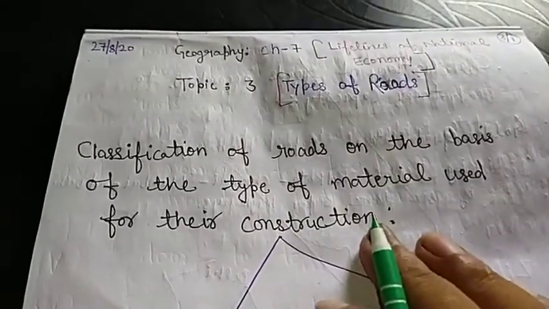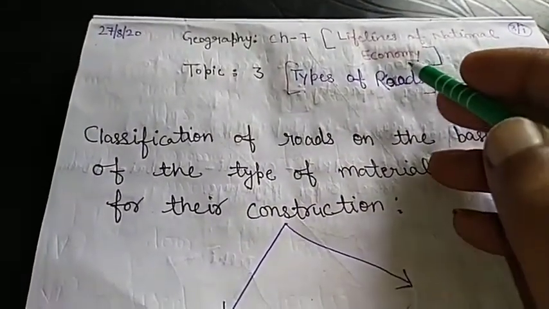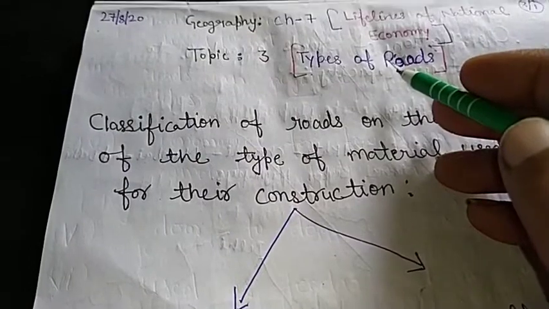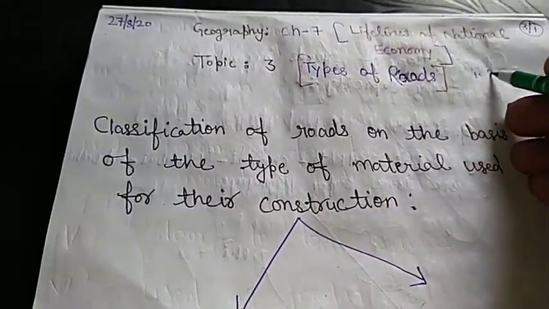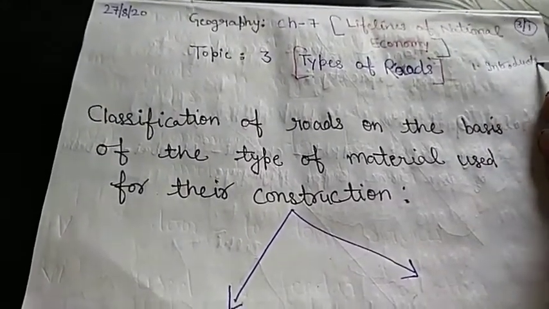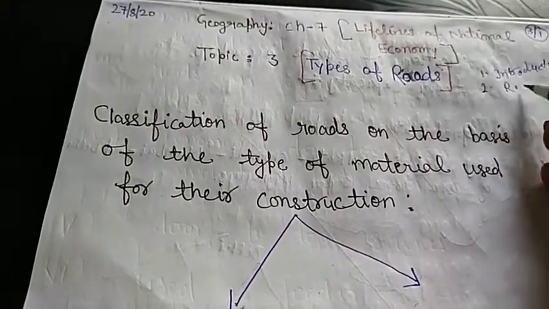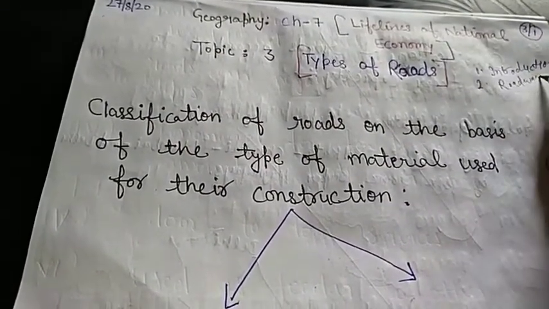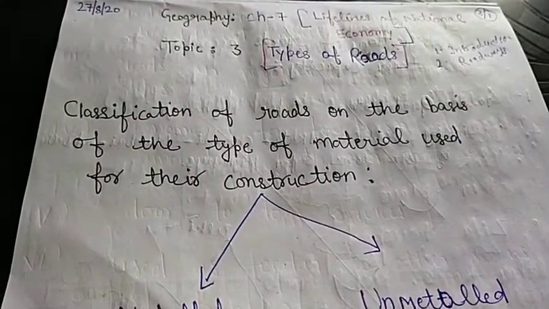Geography chapter 1 is going on: Lifelines of national economy. In this chapter, we have already discussed two videos. Topic 1 was the introduction, and in topic 2 we have already done roadways. In topic 3 today, we will discuss the types of roads.